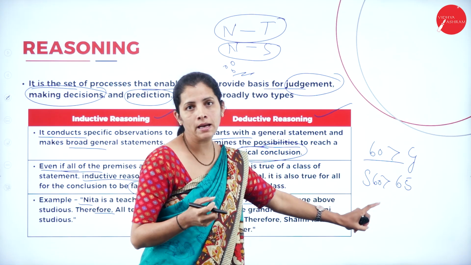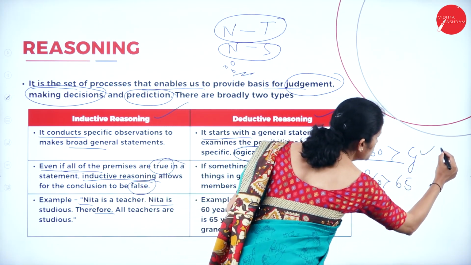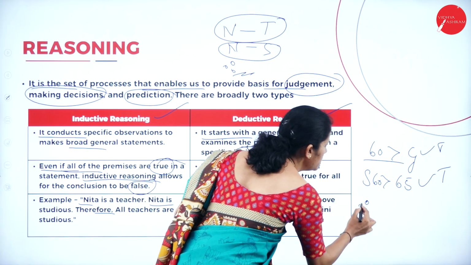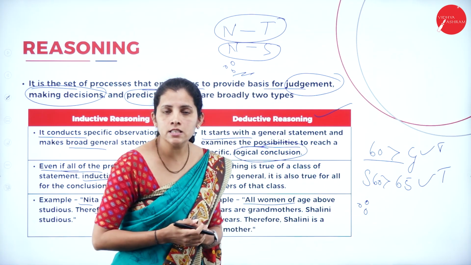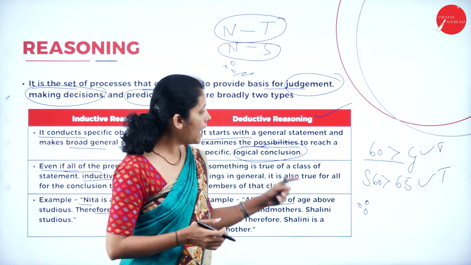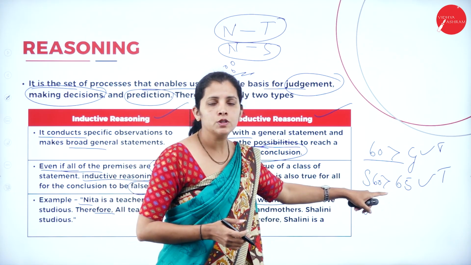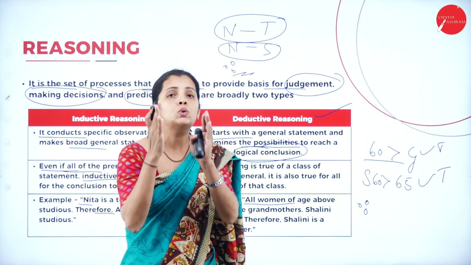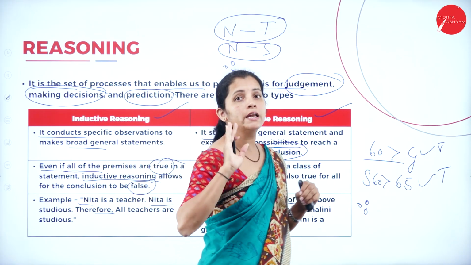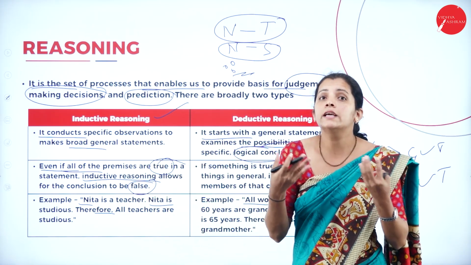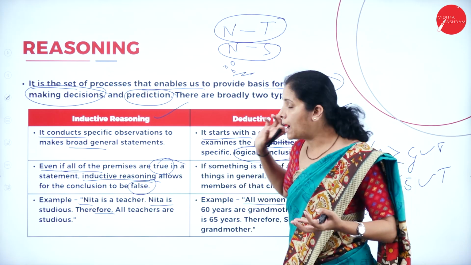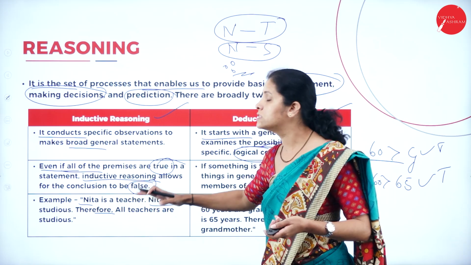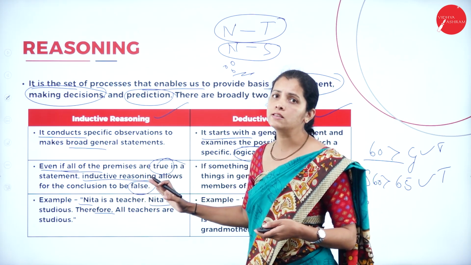She is a grandmother. So, this is my true statement and this is my true statement. And what is the conclusion? Therefore, Shalini is a grandmother. And this statement is true. So, in deductive reasoning, for a true statement, true output. If I consider inductive, it is just the reverse. That means I am having a true statement, but what is my output? That is a false output or false result.